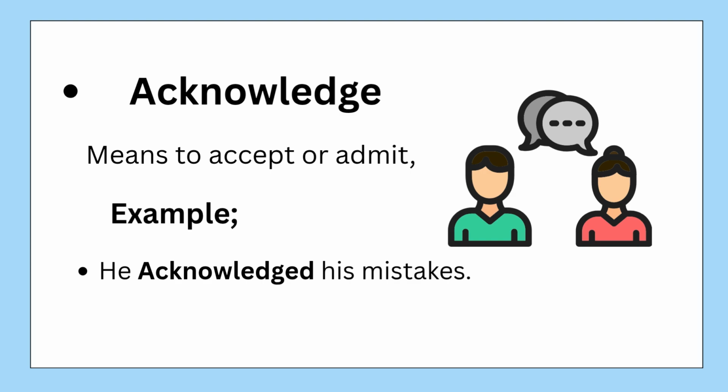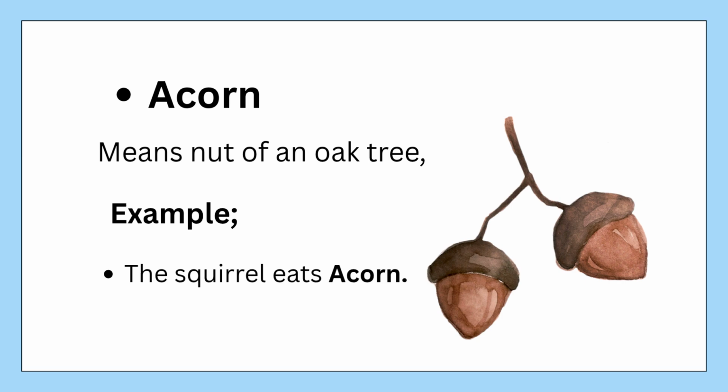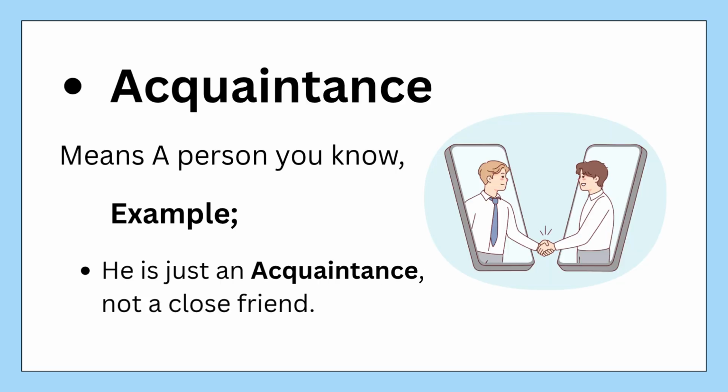Acknowledge means to accept or admit. Example: he acknowledged his mistakes. Acorn means nut of an oak tree. Example: the squirrel eats acorn.